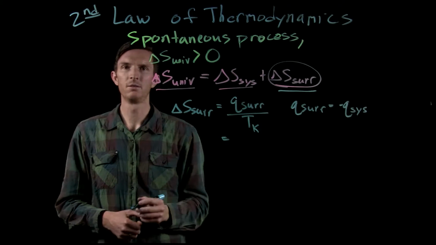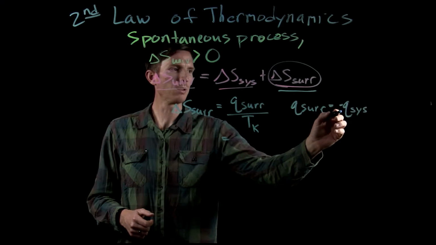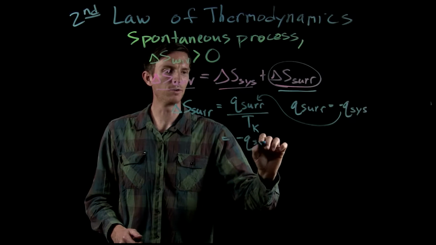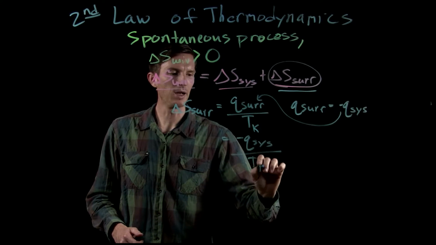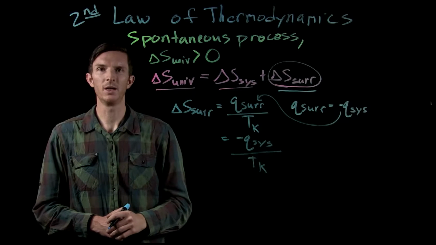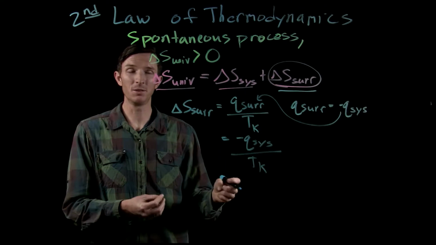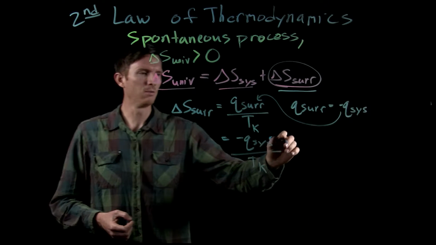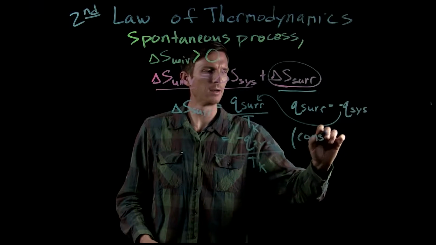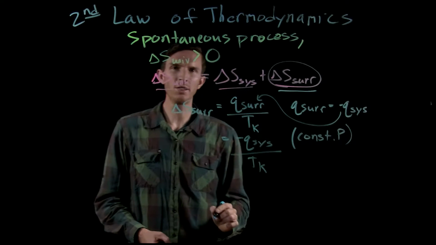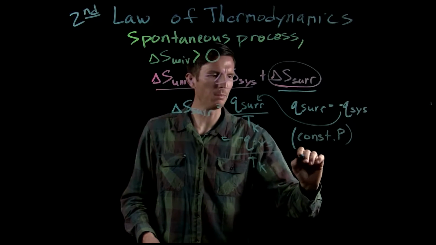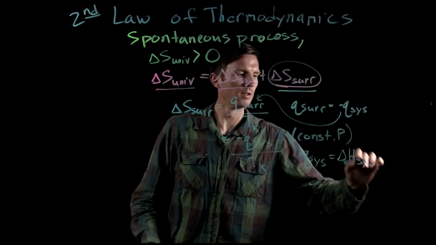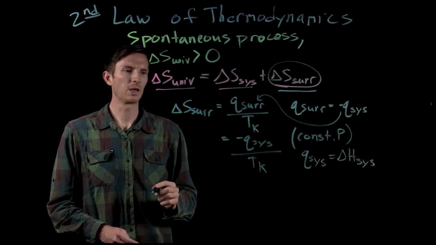So now again, we can rewrite this; we'll go ahead and plug this in right here. And so we see that now that's equal to the Q of our system divided by our temperature in Kelvin. Now if we go back to looking at the Q of our system, if we deal with this at a constant pressure situation, what does that mean for us? Well, that means the Q of our system is equal to the enthalpy change of our system. Okay?